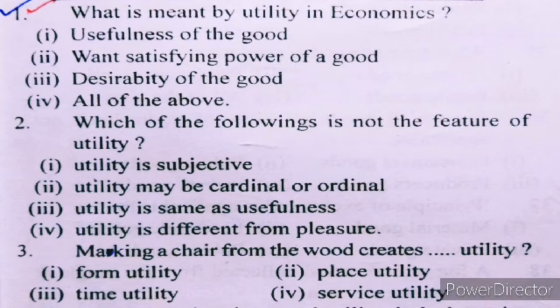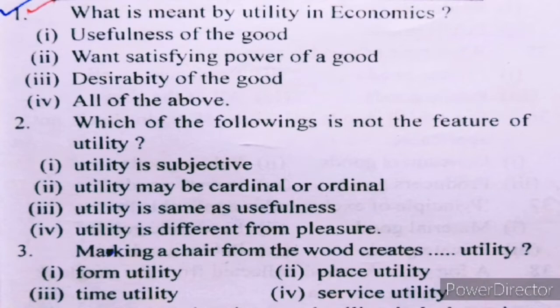Utility is different from pleasure. It is correct. So in number 2, the bit III, utility is same as usefulness is the answer, which is not the feature of utility.